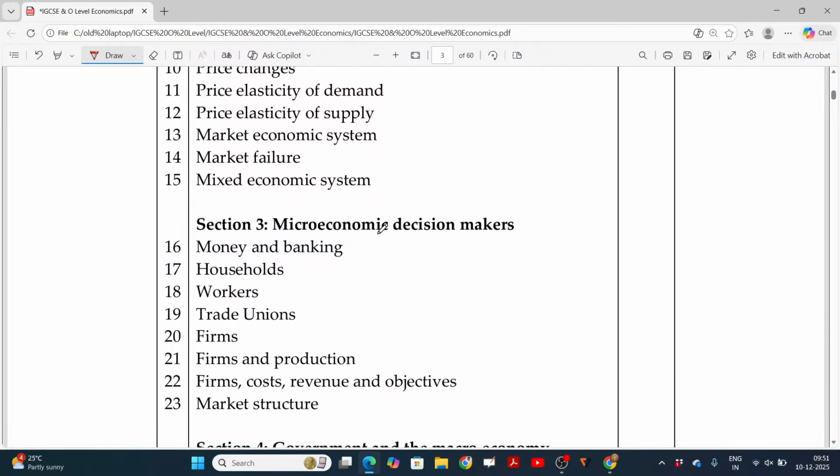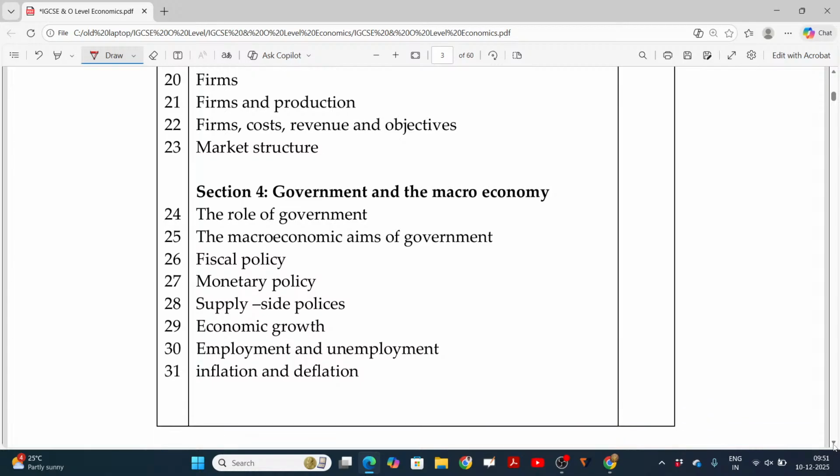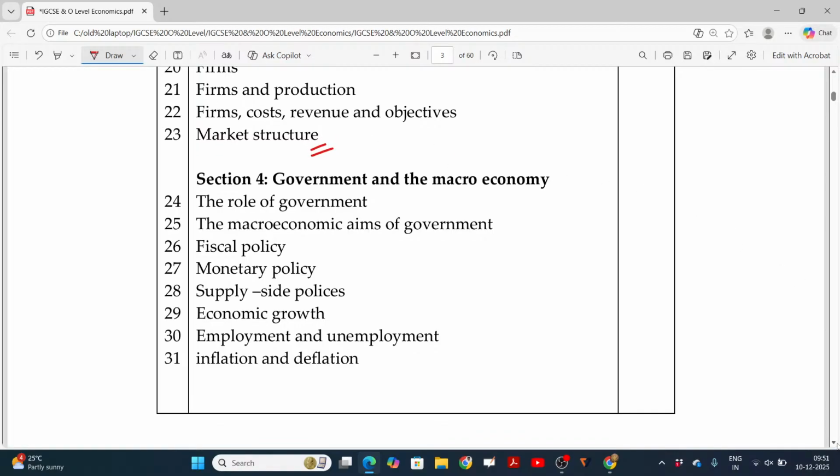And this microeconomics could be applied by the decision makers, section 3, and government. I may probably cover up to this one. This will come under microeconomics.